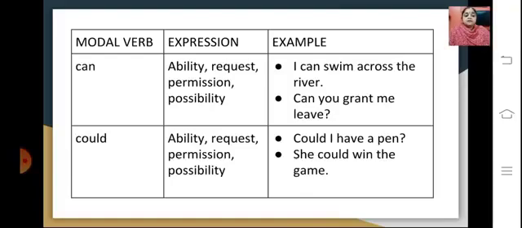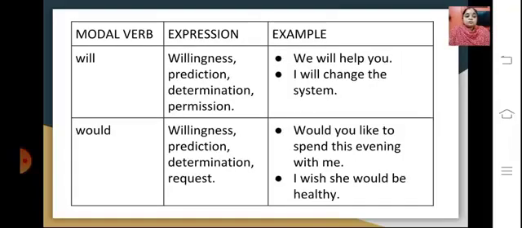Let's move further. Here the modal verb is will. The expression here is willingness, a prediction, determination, and permission. The example here is, we will help you. It's a willingness to help someone. Or, I will change the system. It's a determination, stating that one can change the system.